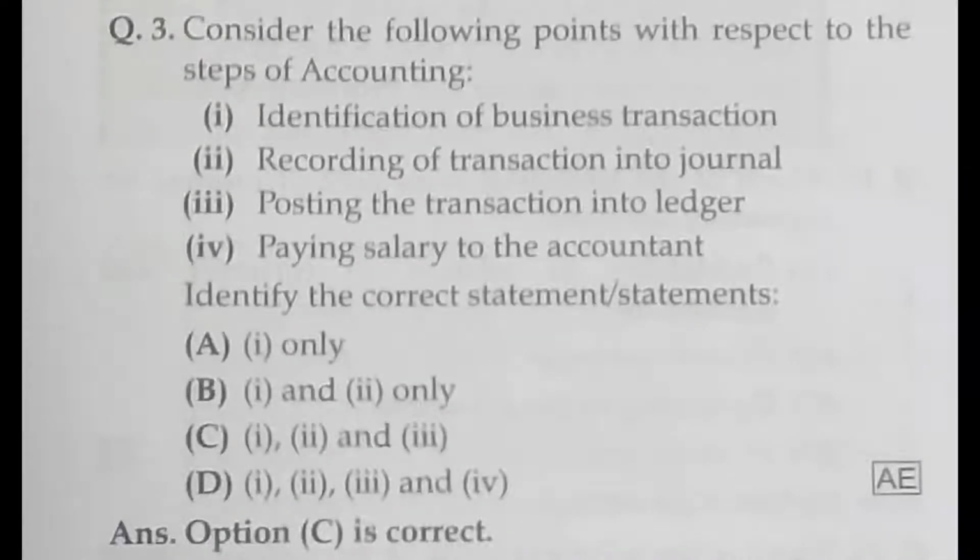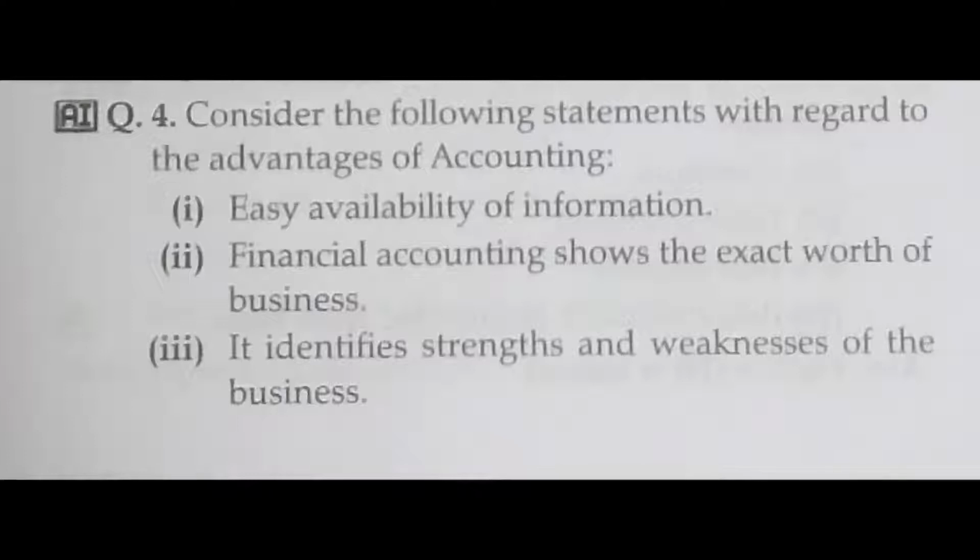You can observe the points given in the question. Identification of business transaction, that is the first step. And then we have to record the transaction into journal. And then the posting of the transaction into ledger, that is also with respect to the steps of accounting. So all the 3 are important. So first, second and third are the answer. So C is the correct answer. Option C is correct.